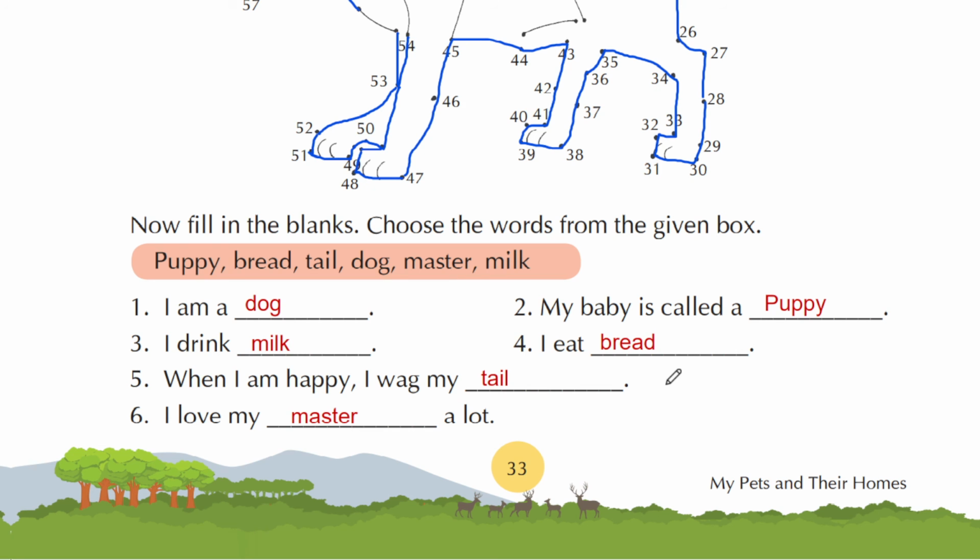Question number 6 is, I love my master a lot. Every dog loves his or her master. They are very much loyal to their master because the master provides them with food, water, shelter. So in return, they show their loyalty towards their master.